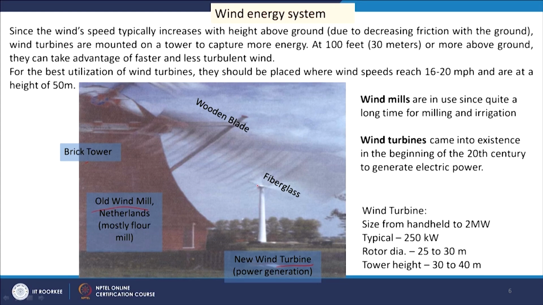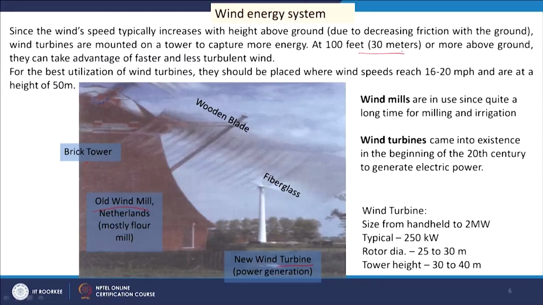The height is required because as you go up the wind velocity increases; at the surface there is more resistance, so wind velocity is less. If we go up, the velocity will be higher, and the higher the velocity, obviously the more the energy potential. Around 30 meters height the windmill is installed here. That is the old model, and in the new model, the wind turbine, the blades are different: we have fiberglass blades, whereas here we have wooden blades.